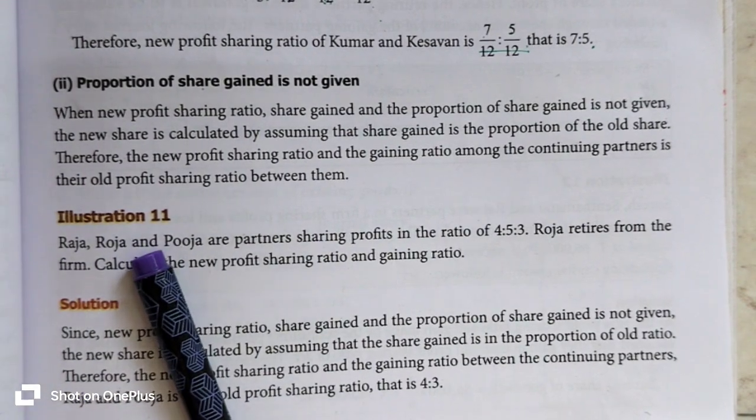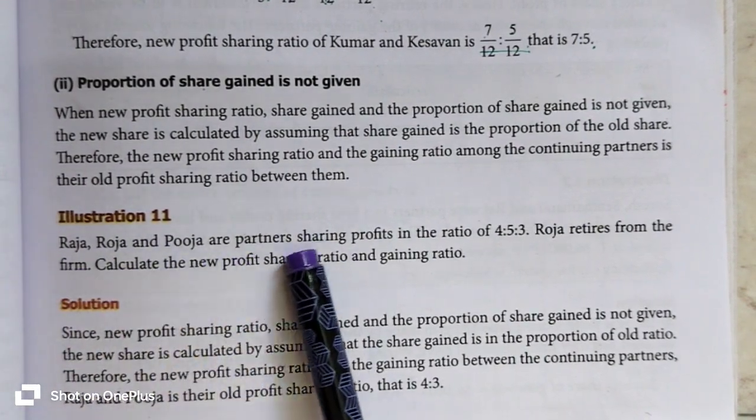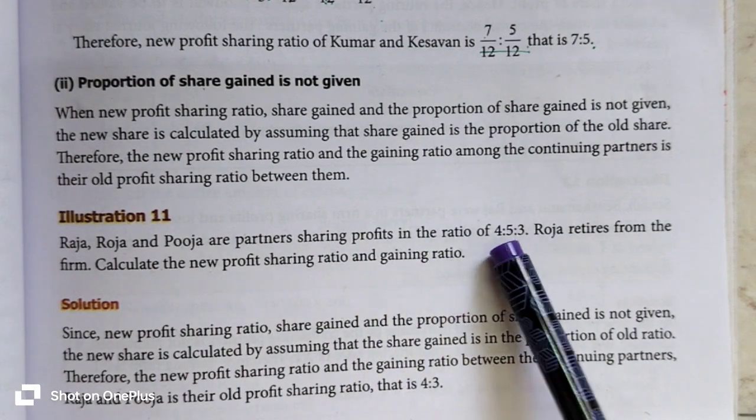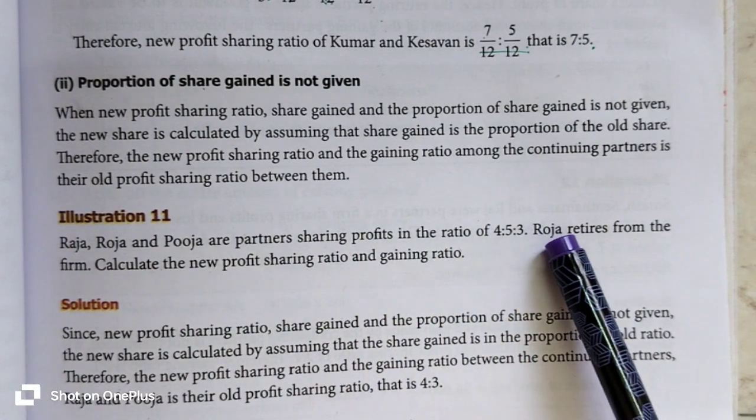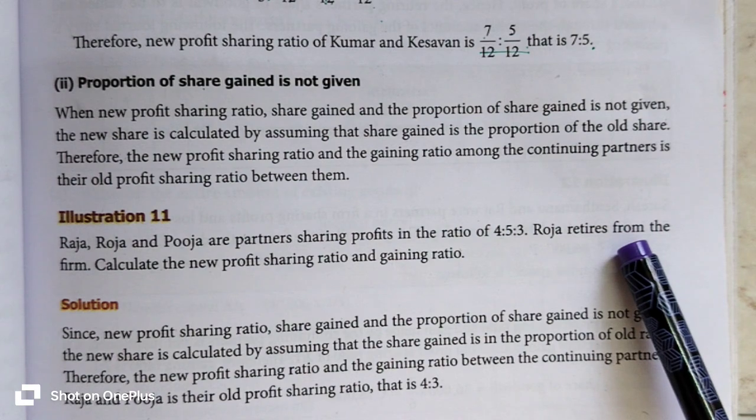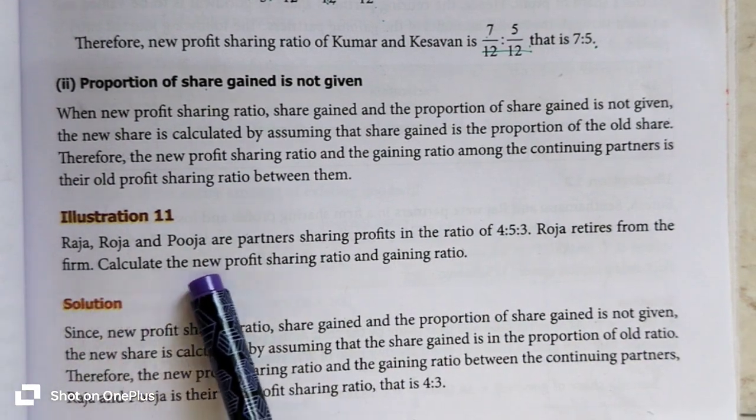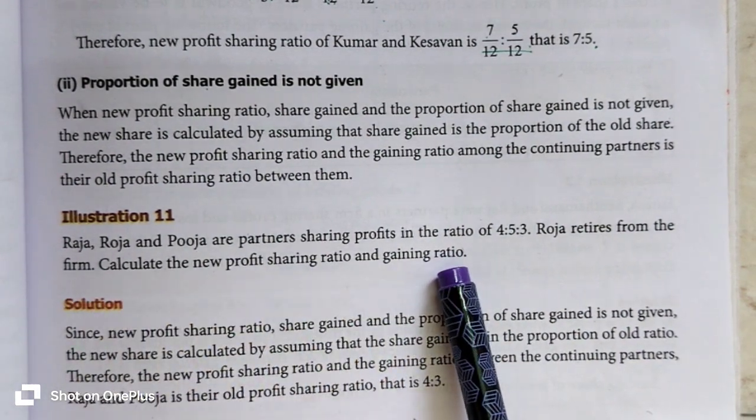Illustration sum number 11, listen. Raja, Roja, Pooja are partners sharing profits in the ratio of 4:5:3. Roja retires from the firm. Calculate the new profit sharing ratio and gaining ratio.